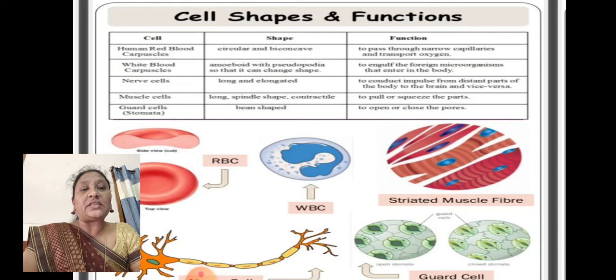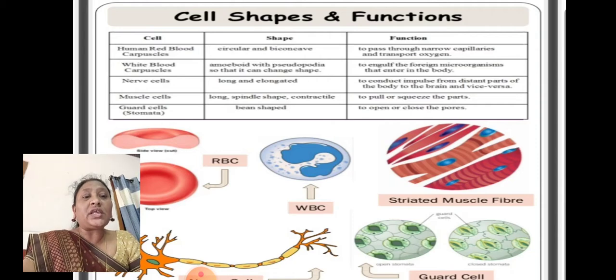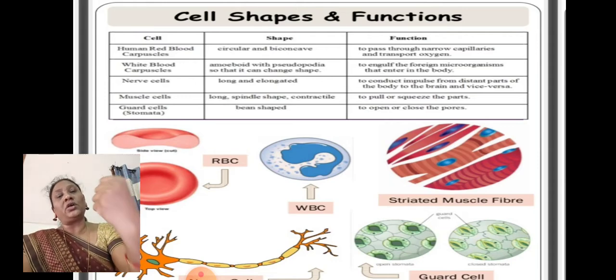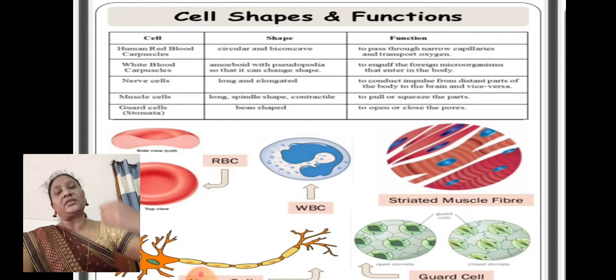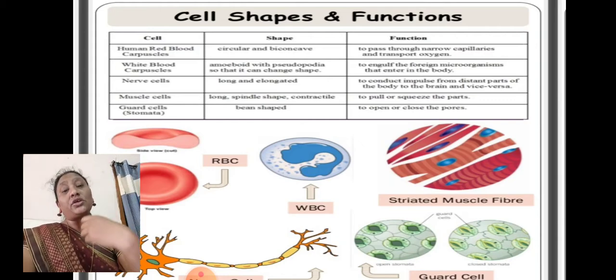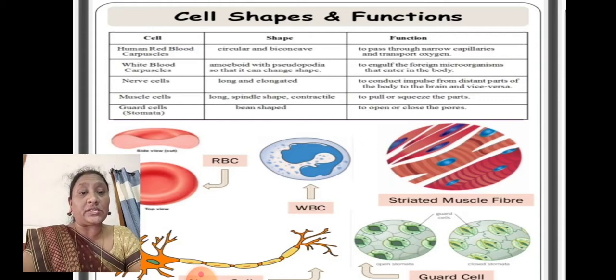Next one is muscles. You can see here the striated muscle fiber. That is the muscle structure. It is a long spindle shape and it is contractile. To pull or squeeze, to move easily, we have muscles. They attach us to the bones and they help us to move easily.